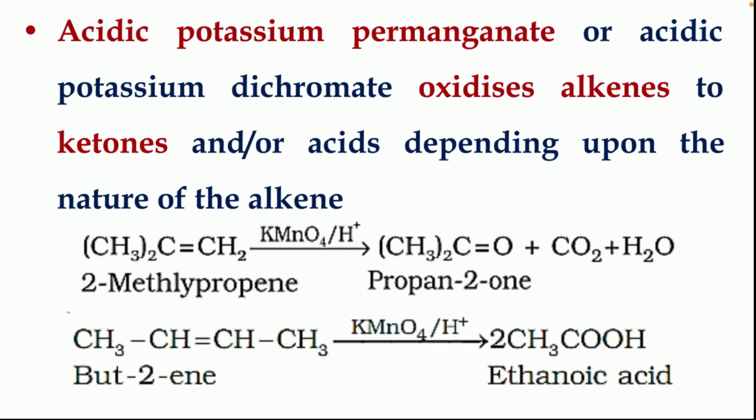Another one is but-2-ene, which can be converted into ethanoic acid. So acidic potassium permanganate or acidic potassium dichromate oxidizes alkenes to ketones or acids depending upon the nature of the alkenes. So in the first case it produced a ketone, whereas in the second case it produced an acid.